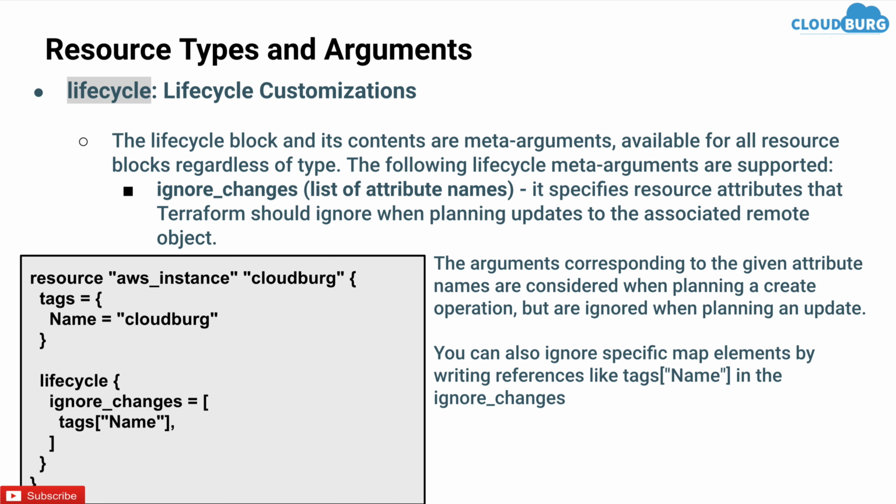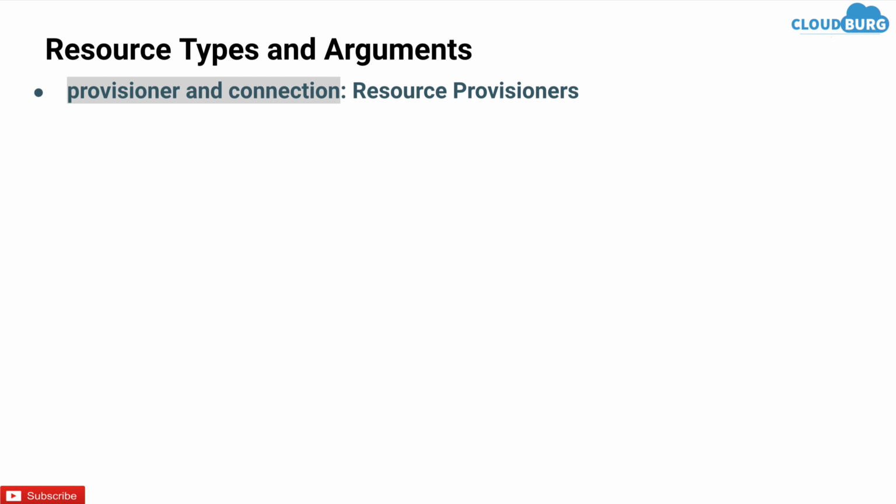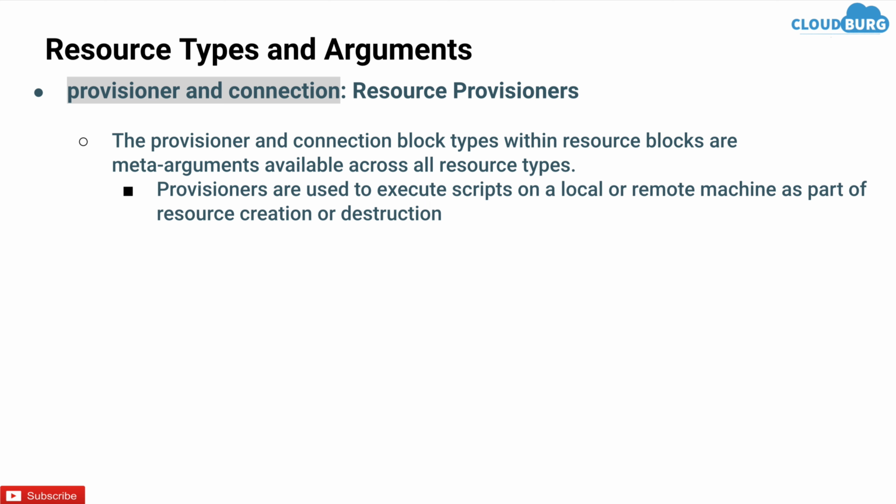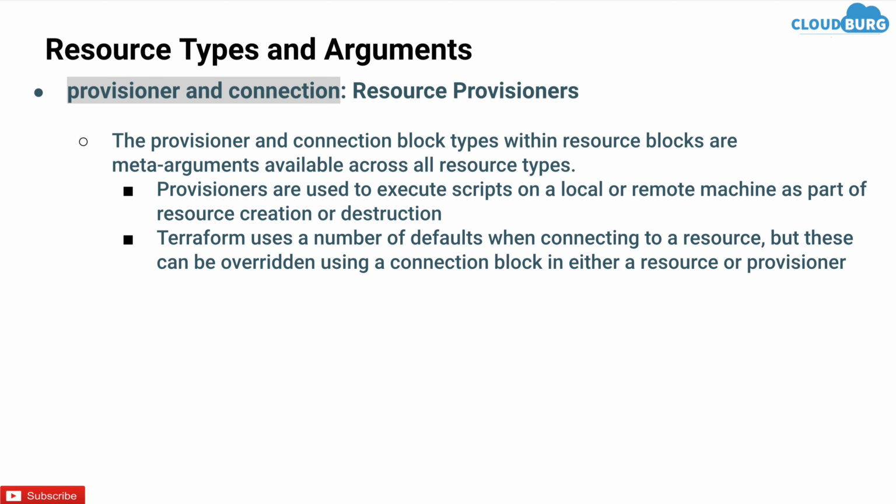Next is provisioner and connection. The provisioner and connection block types within a resource block are meta-arguments available across all resource types. Provisioners are used to execute scripts on a local or remote machine as a part of resource creation or destruction. Terraform uses a number of defaults when connecting to a resource, but these can be overridden using a connection block in either a resource or provisioner.